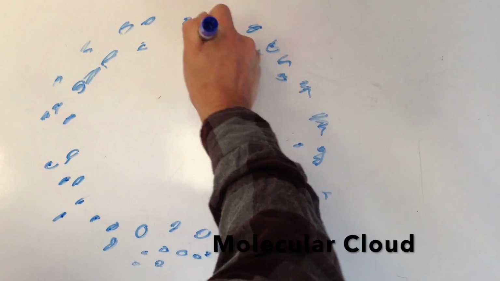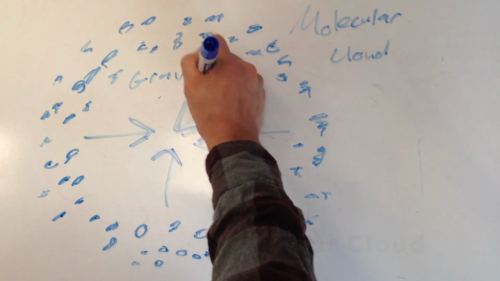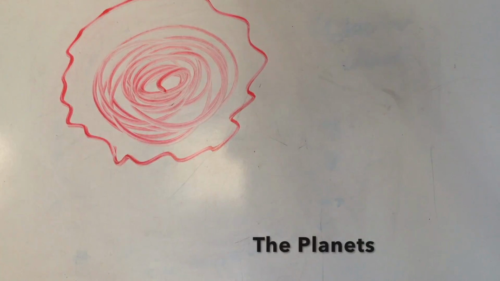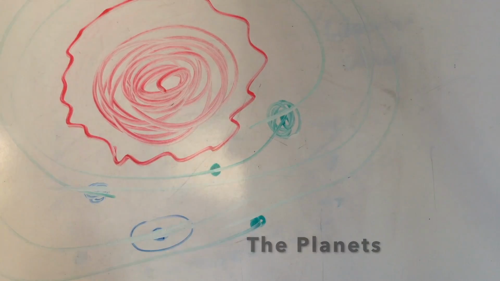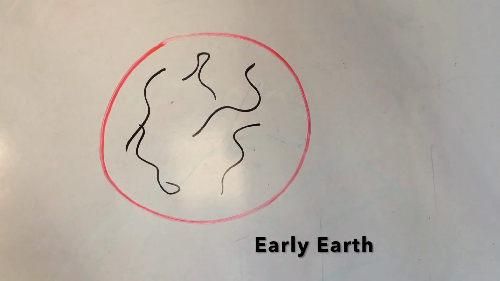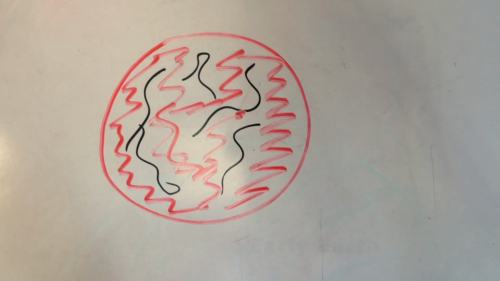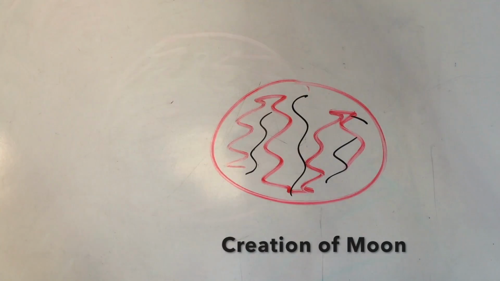Roughly 4.6 billion years ago, there was a gravitational collapse in a large molecular cloud. From this, the Sun was created, along with smaller orbiting balls of rock and gas, known to us as the planets. When it was born, the Earth was just a ball of molten rock and lava. A short time after, a planetoid the size of Mars collided with Earth.